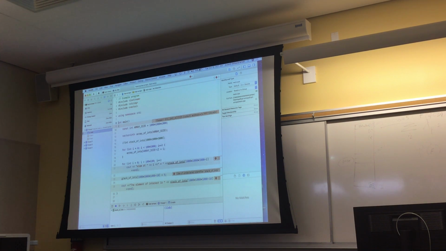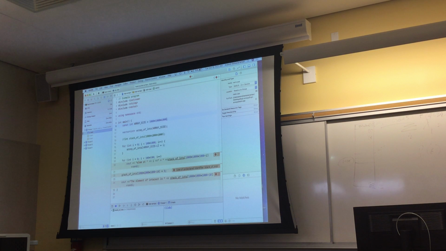All I'm doing here is this is my main program, and then here is a constant number that I've defined. It's the size of the array, and then I'm declaring a vector, which is basically an array managed by the system, of that size, 1 billion. And here I have a loop. We talked about loops last class, right? Yeah, last week. So I have a loop which iterates through not the entire array, but the last 100,000 elements of the array, and puts some numbers in there. So this should not work if it was on the stack, but we will see that it actually works because it's on the heap. Right?